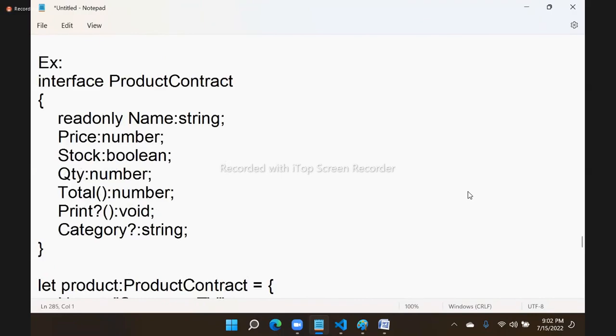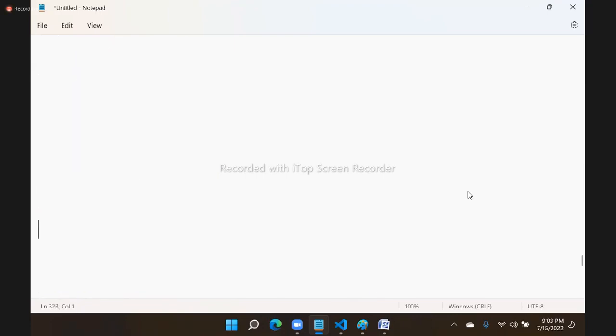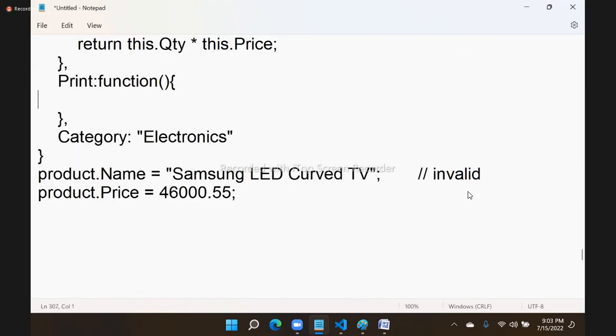So a contract can have optional rules, can have read-only rules, can have rules for properties, can have rules for methods. A contract can be extended. Extending contracts, implementing contracts, lot of things are there that we'll see in our next session. Tomorrow we'll continue. Tomorrow we will have session so that we can cover most of the part of TypeScript. In tomorrow's session, we will discuss the other things about contracts and other OOP related features. Okay, tomorrow I'll continue.